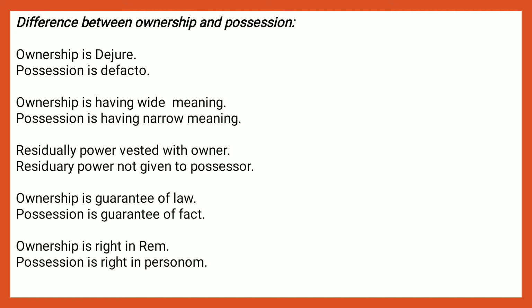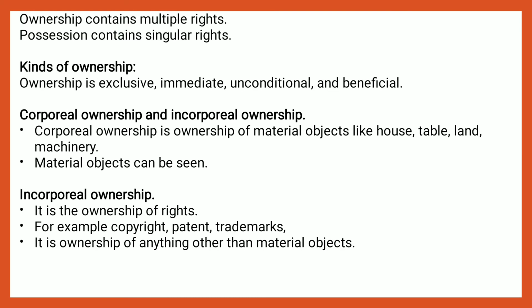See, ownership means right in rem. The whole world has to recognize the ownership. Possession means only a particular individual is concerned. Ownership contains multiple rights and possession contains singular rights.